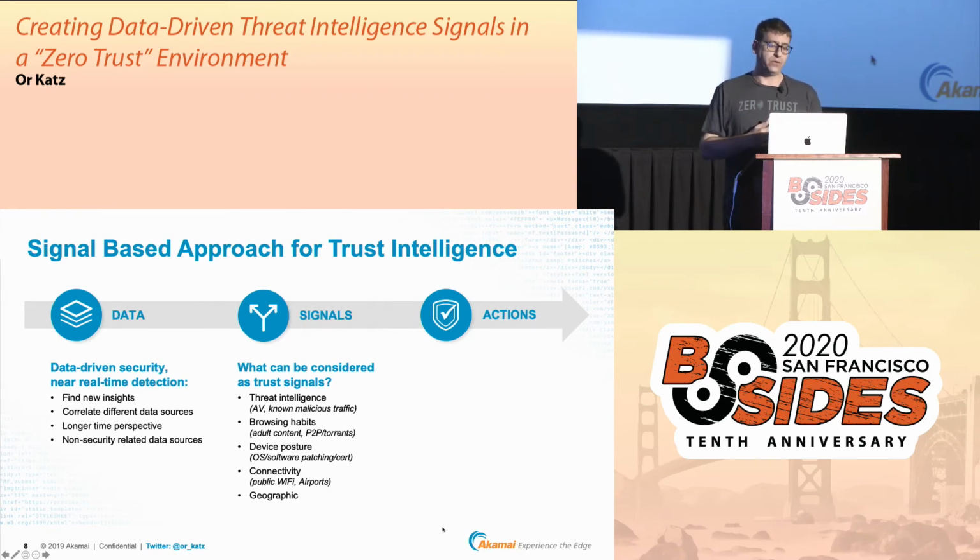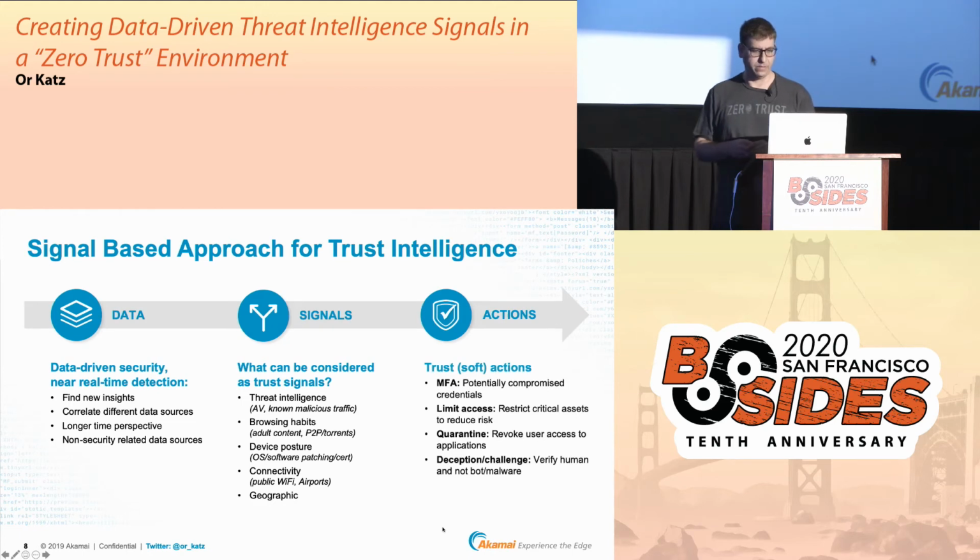What about the device posture? As I mentioned, versioning of the OS, the browser, etc. Connectivity, Wi-Fi network, airports, these are signals that we need to use. Geographic is also a signal. What if someone changes location? What's the meaning of that in terms of trust? We'll talk about that a bit more.